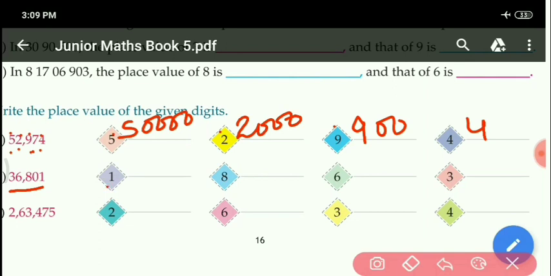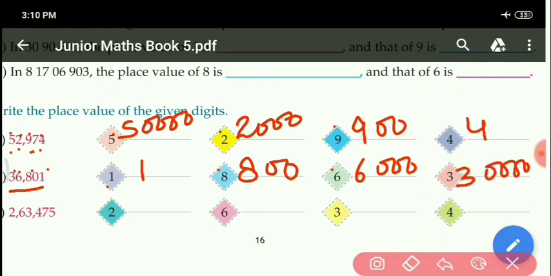36,801. Asking here the place value of which one? 1. 1 is given at the ones place. So the place value is 1 one, 1 only. Next 8. 8 is given at the 100 place. So the place value is 800. Next digit is given 6. 6 is given at the 1000 place. So 6 into 1000, the place value will be 6,000. Then next 3 is given at the 10,000 place. So the place value of 3 will be 3 into 10,000, 30,000. Got it?